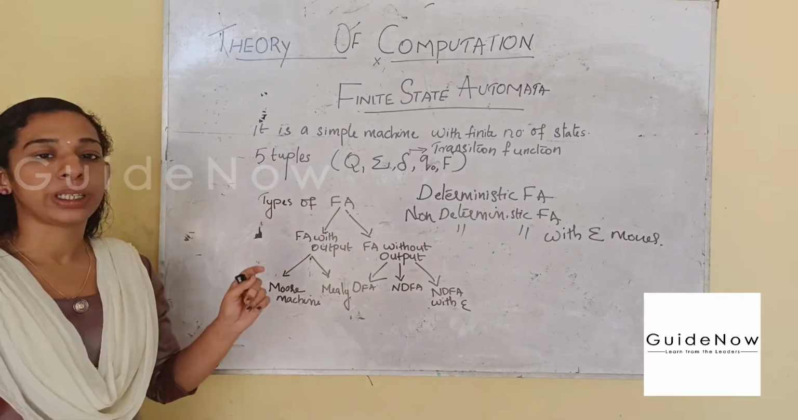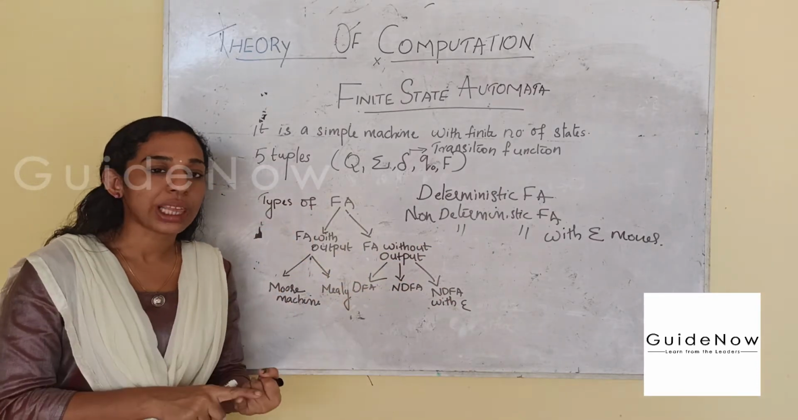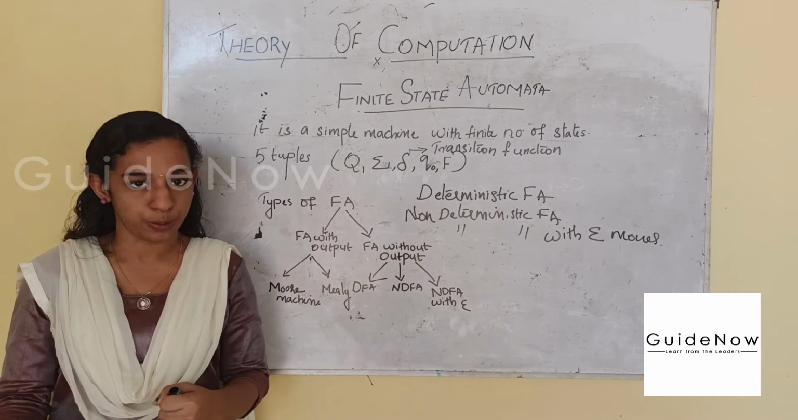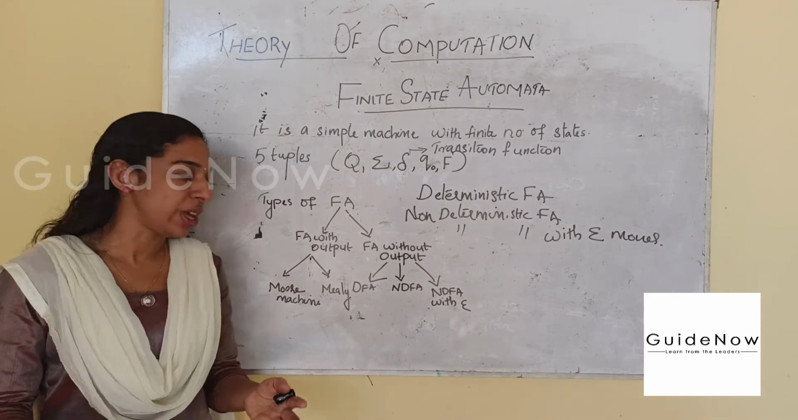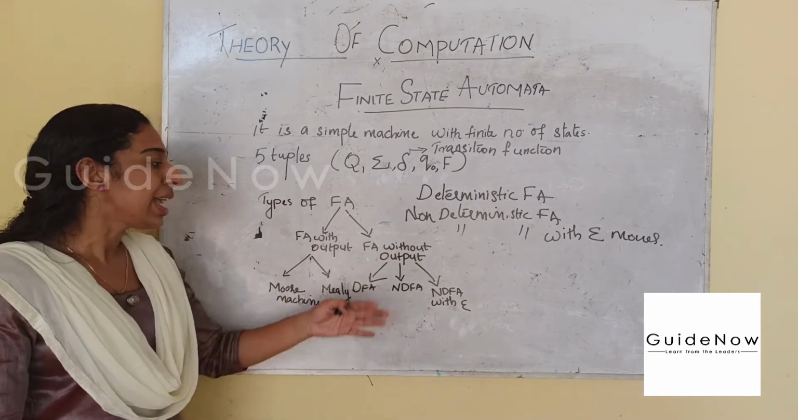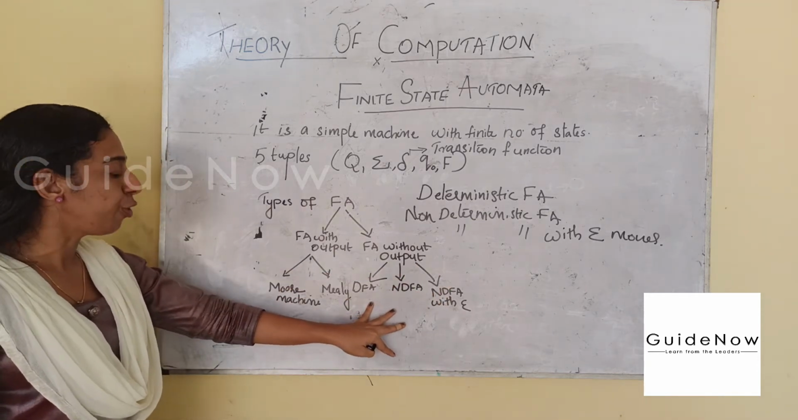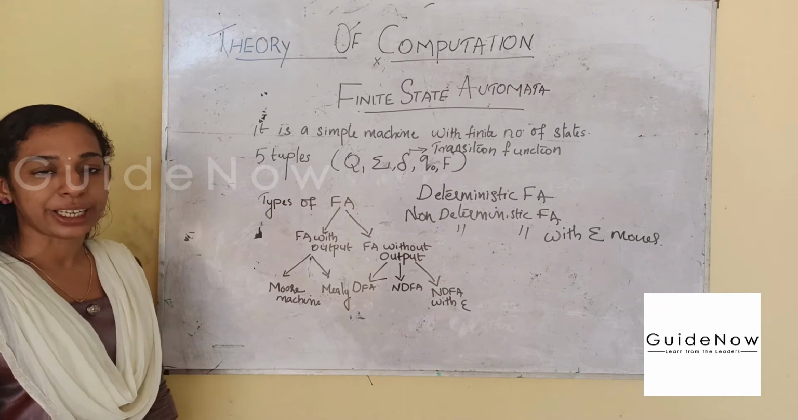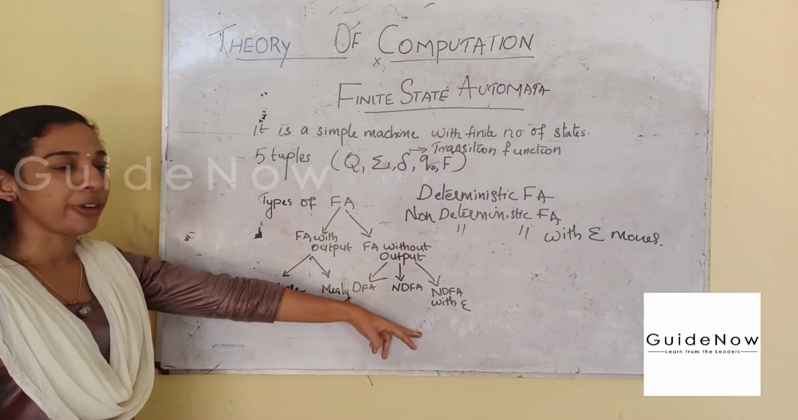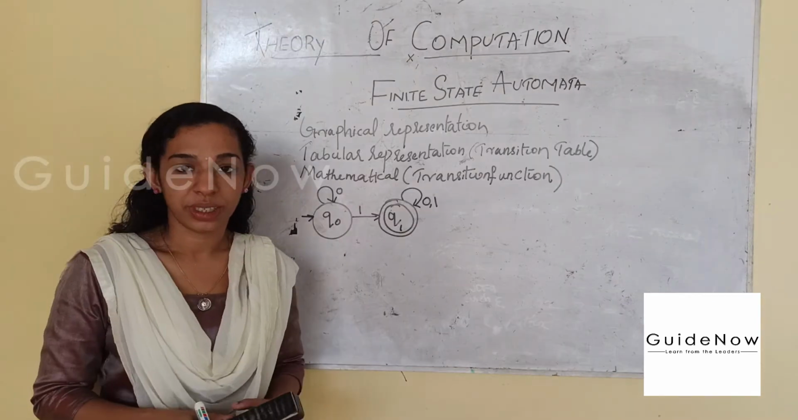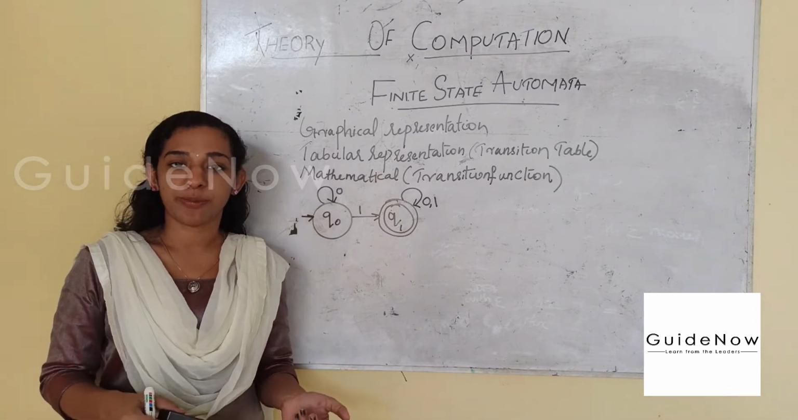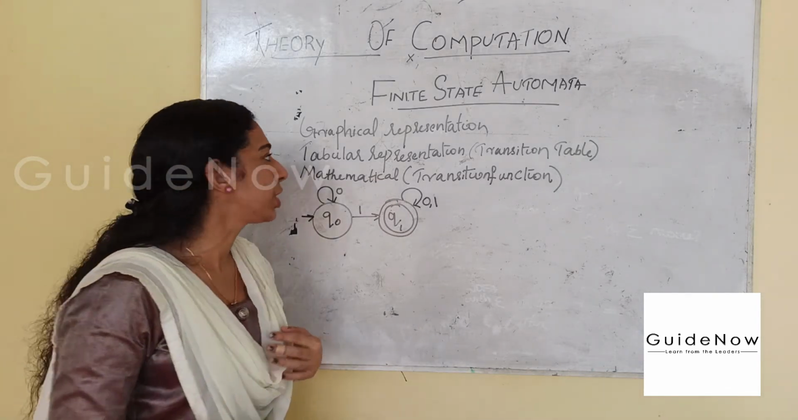So finite automata is divided into 2. One is with output and another one is without output. With output we have Moore and Mealy machines. Without output we have DFA, meaning deterministic finite automata, NFA, non-deterministic finite automata, and NFA with epsilon moves. Then how can we represent these finite state machines?